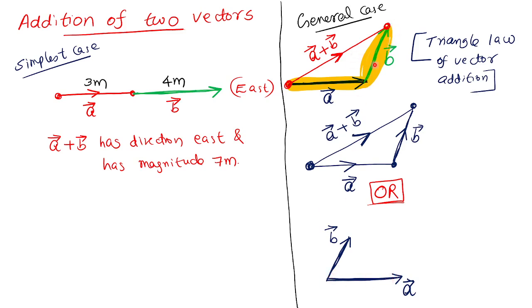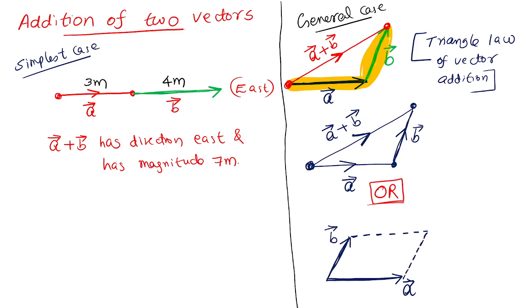And next is B, same length and same direction maintained. But A and B are to be drawn in such a way that both of them have the same starting point. Now I am going to complete a parallelogram. Using A and B as adjacent sides, complete the parallelogram.